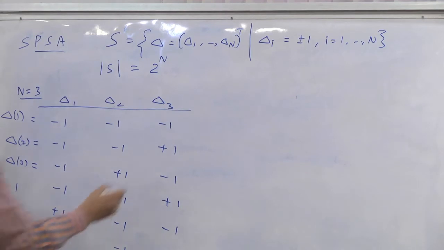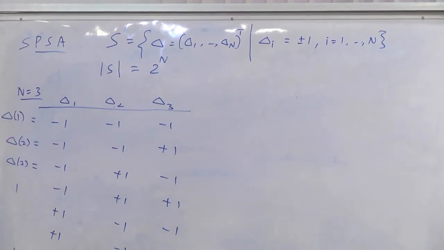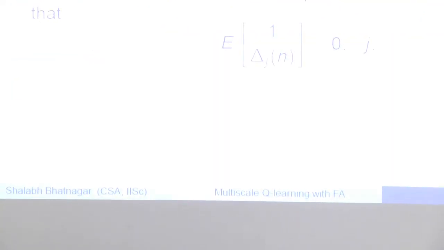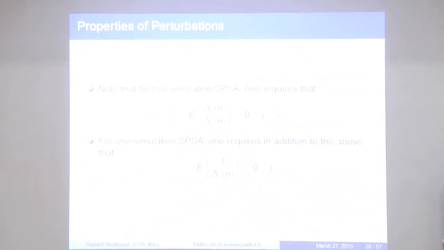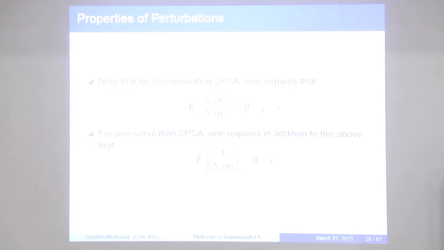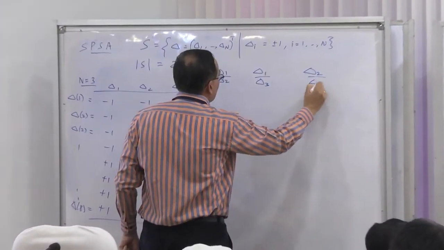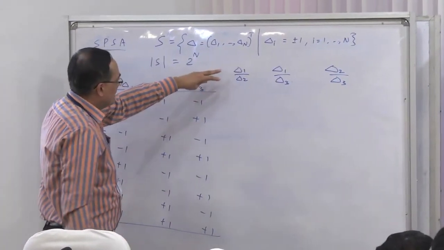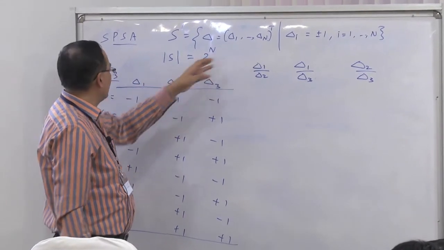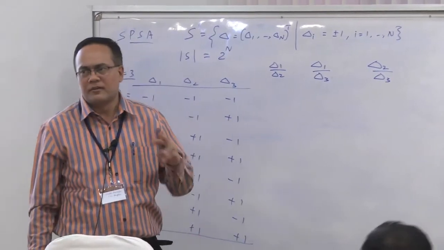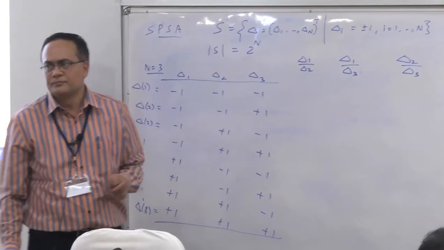Now, what I need is that the expectation should be 0, right? I need that the expectation of delta Jn by delta In to be 0. So what I care about is this ratio. So I care about delta 1 by delta 2, delta 1 by delta 3, and delta 2 by delta 3. Inverses of them will be the same as these. Delta 1 by delta 2 is the same as delta 2 by delta 1 because they just take values plus or minus 1.